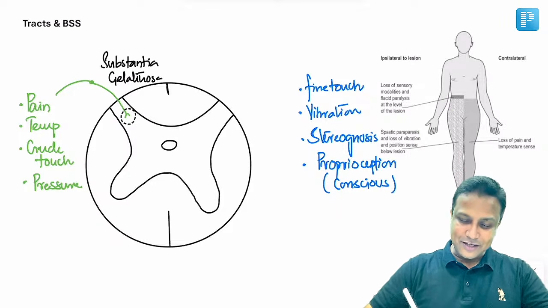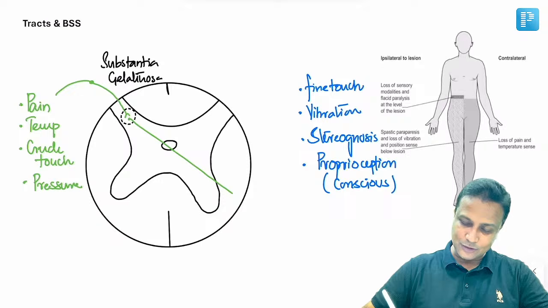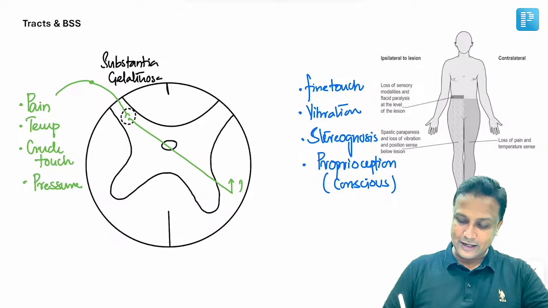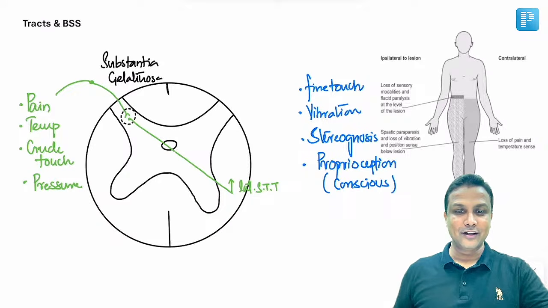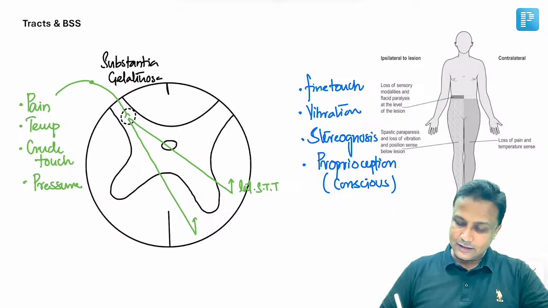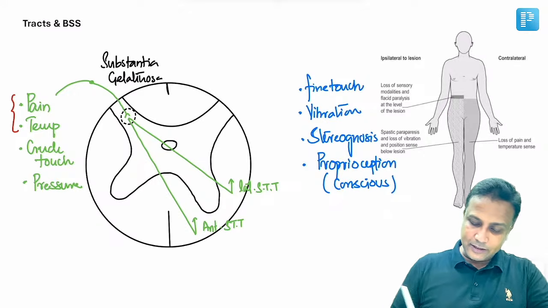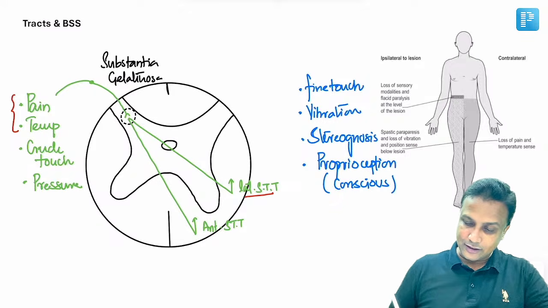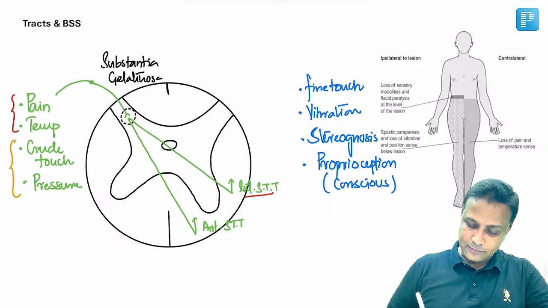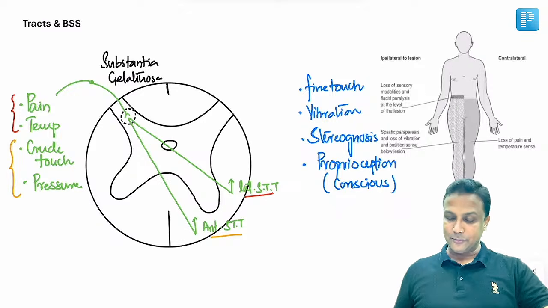चलिए. Now, from the substantia gelatinosa, some of the fibers are going to begin, and those fibers are going to cross and go to the lateral side. और यहाँ से ये continue होता है as lateral spinothalamic tract. ठीक है ना? Then from here other fibers are going to begin. They go to the anterior column, and they form the anterior spinothalamic tract. और जैसे मैंने आपको अभी बताया था, pain and temperature will be carried by the lateral spinothalamic tract, whereas the crude touch and the pressure will be carried by the anterior spinothalamic tract. Is it okay?